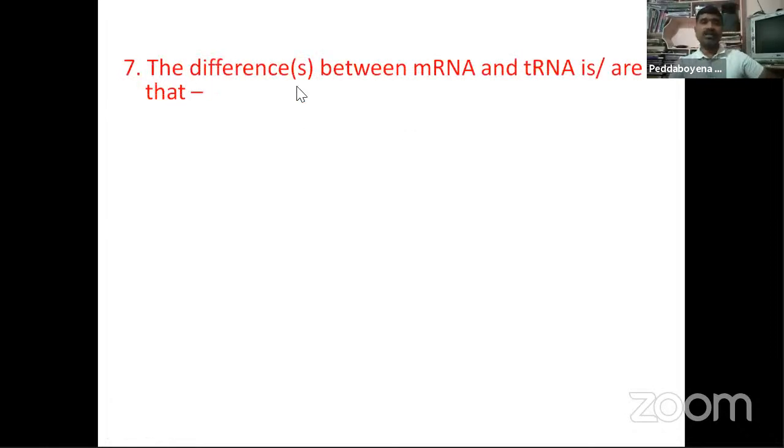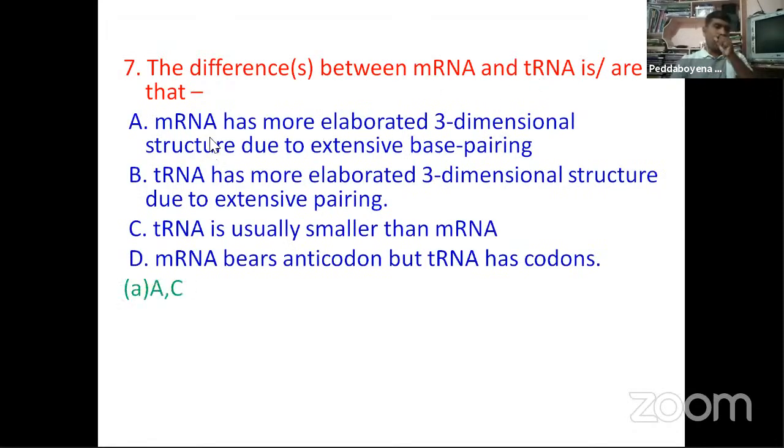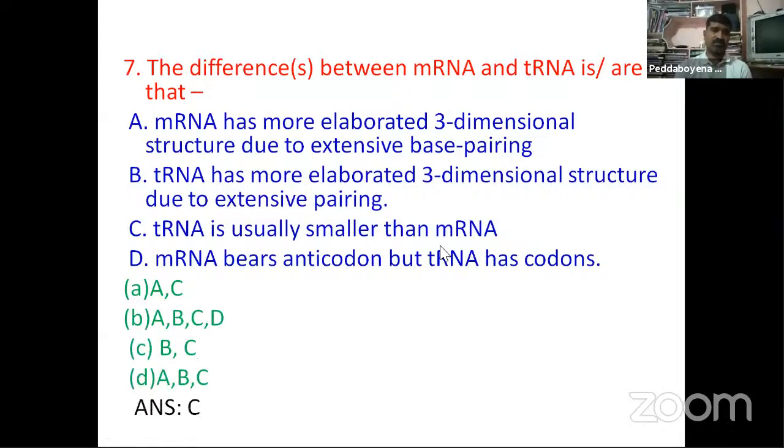Next, the difference between mRNA and tRNA is, so here, mRNA has more elaborated three-dimensional structure due to extensive base pairing, and the tRNA has more elaborated three-dimensional structure due to extensive pairing. And the tRNA is usually smaller than mRNA. mRNA bears anticodon, but tRNA has codons. So here you are observing the options: A, C; A, B, C, D; B, C; and A, B, C. So here you are observing B and C as the answer.